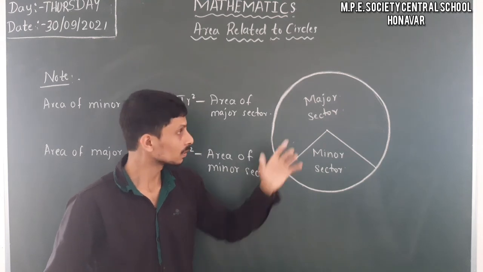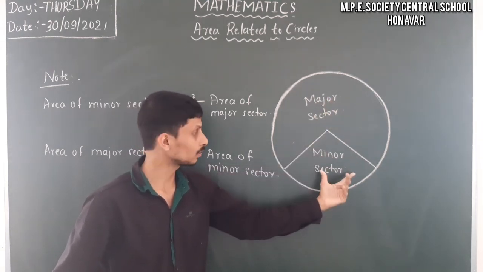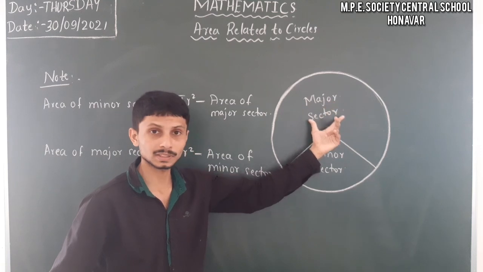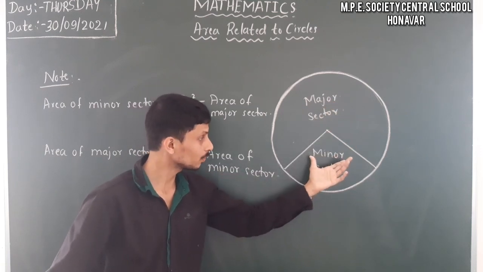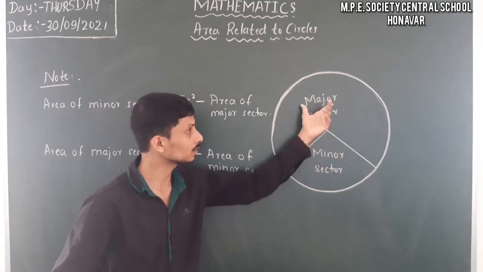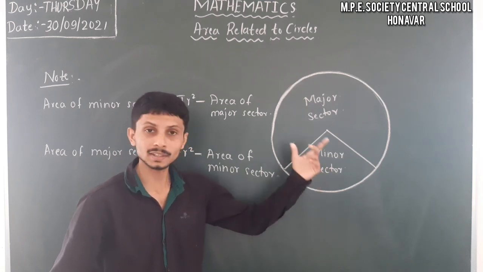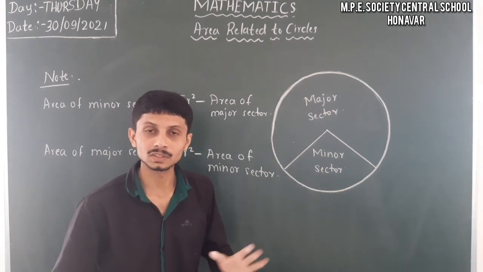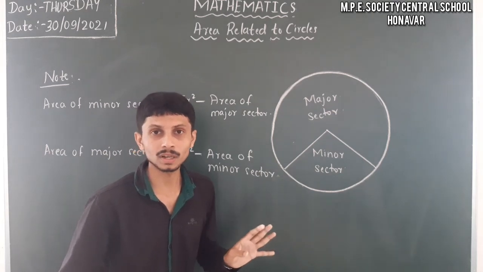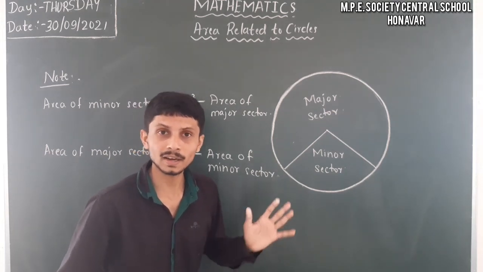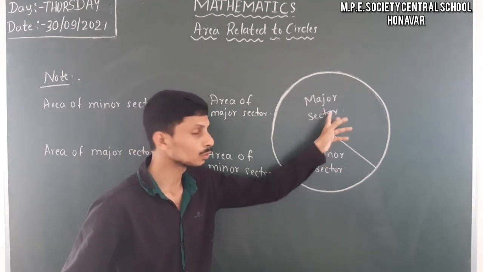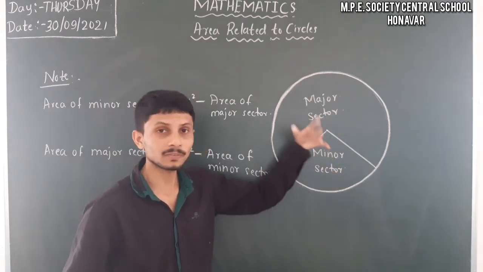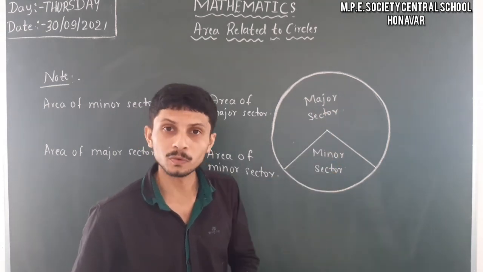If you have the major sector, you can find the minor sector by subtracting the area of the major sector from pi r square. And if you have the minor sector, you can find the major sector by subtracting the area of the minor sector from pi r square. These two formulas will help us when we have any one of the two and want to find the other.